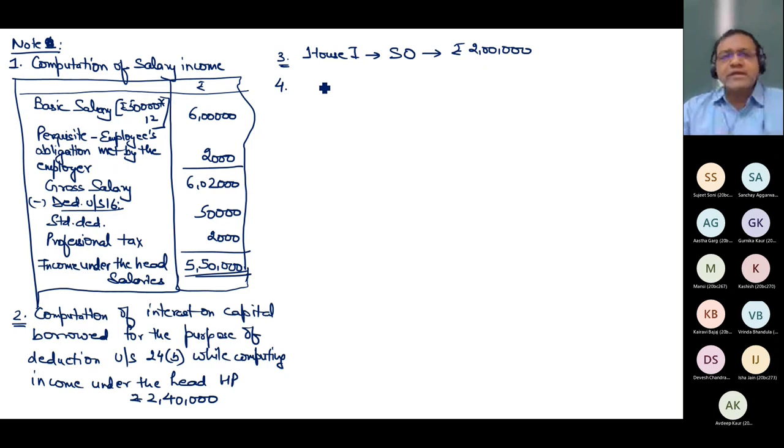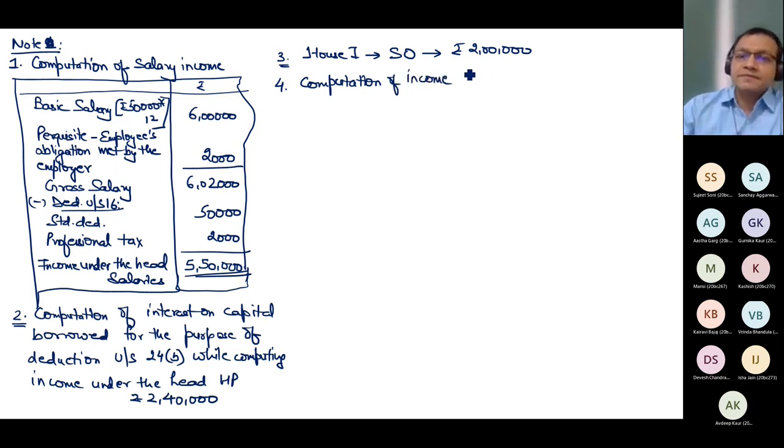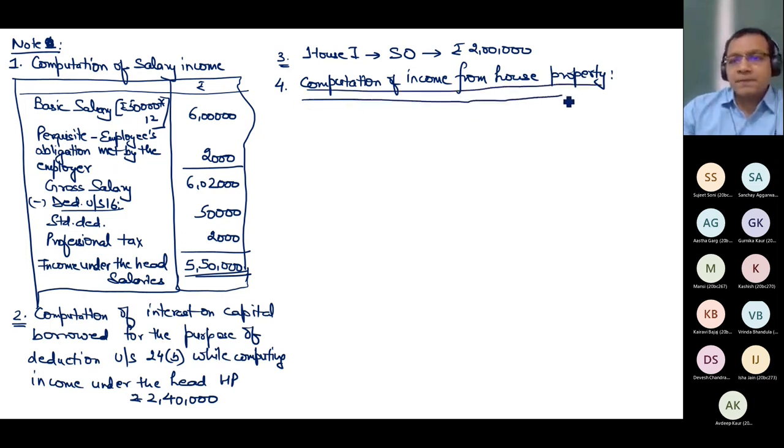When I have computed the interest, now I can compute house property income. Computation of income from house property. So there are two house properties here.